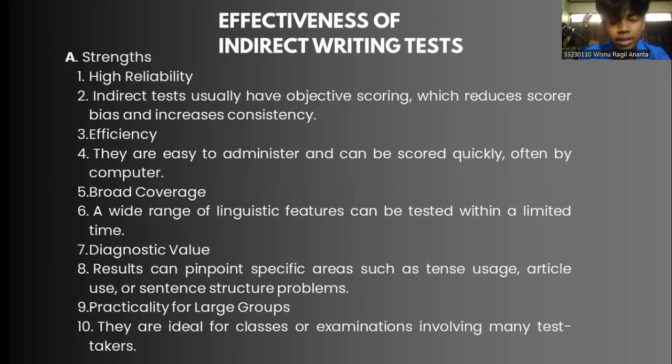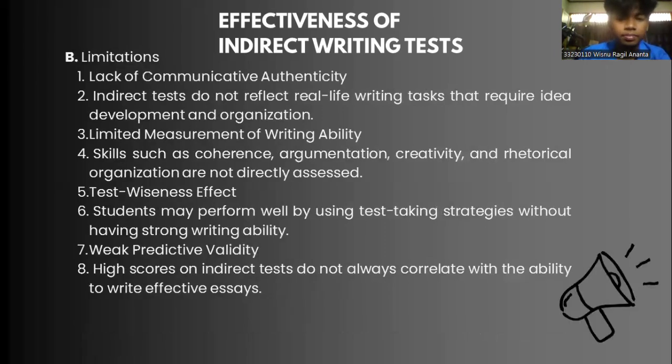Five is diagnostic value. Results can pinpoint specific areas such as tense usage, article use, or sentence structure problems. Six is practicality for large groups. They are ideal for classes or examinations involving many test takers.